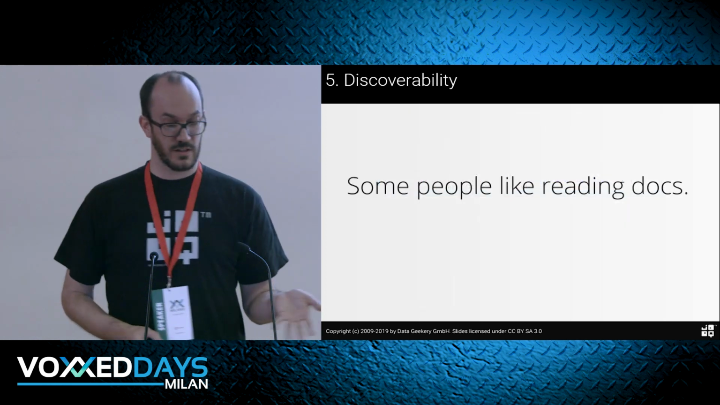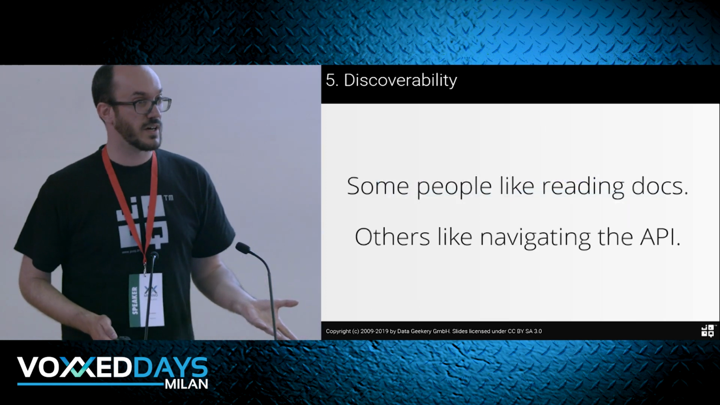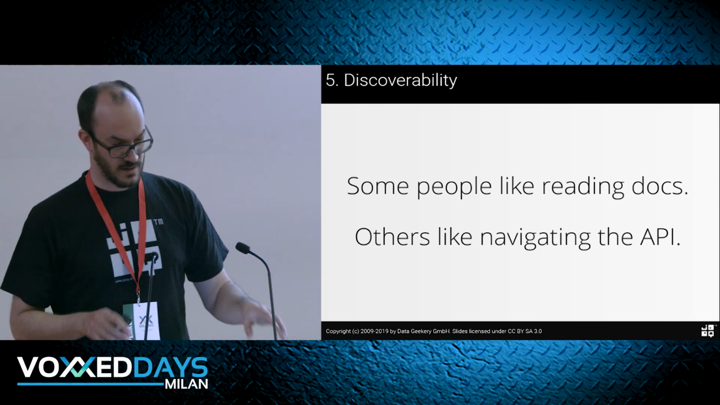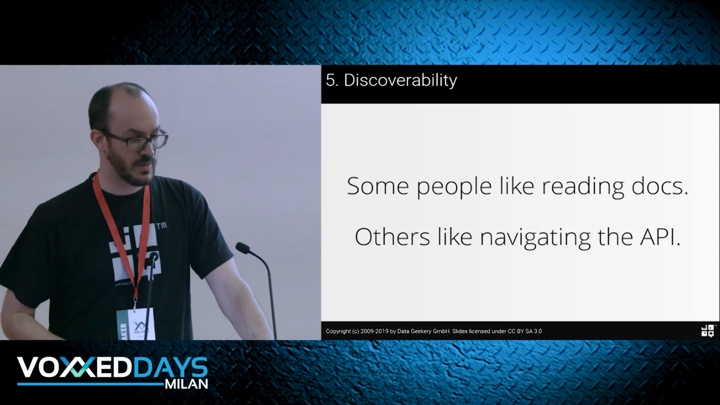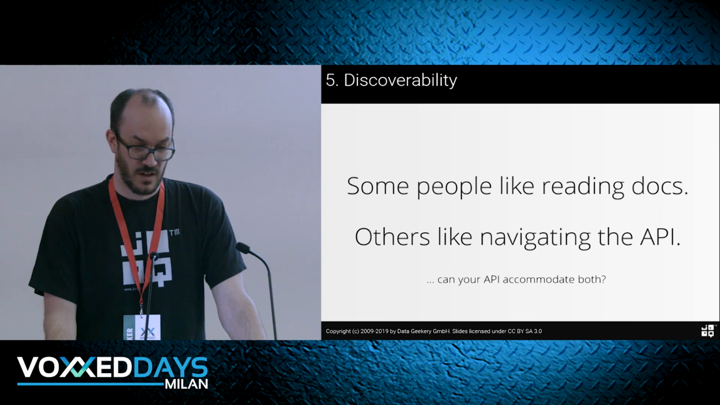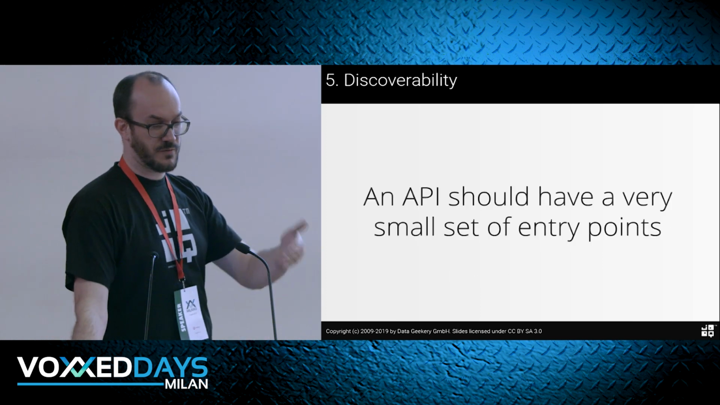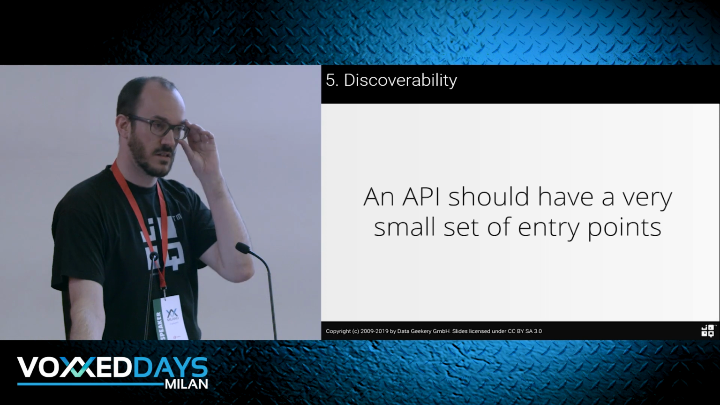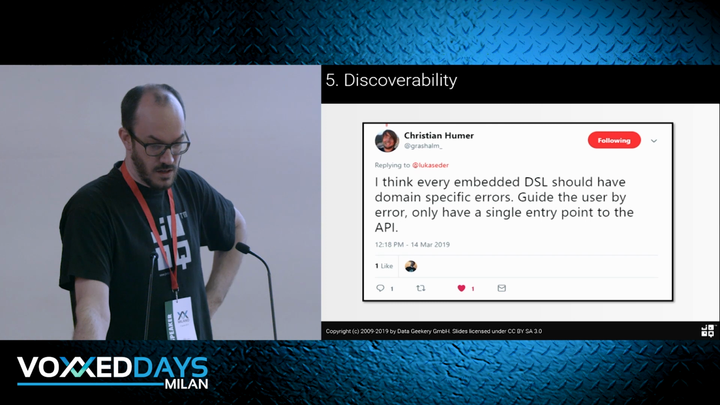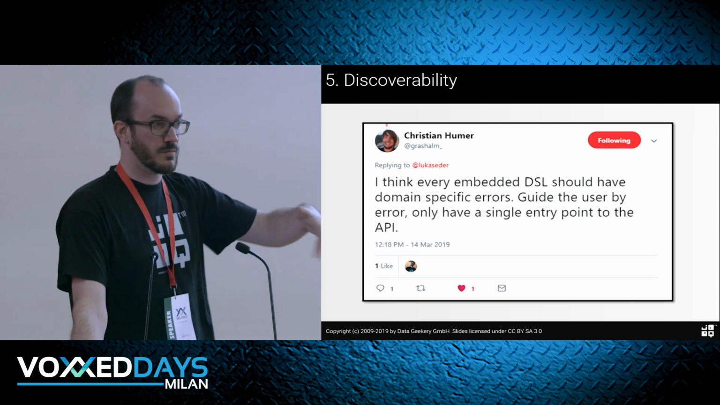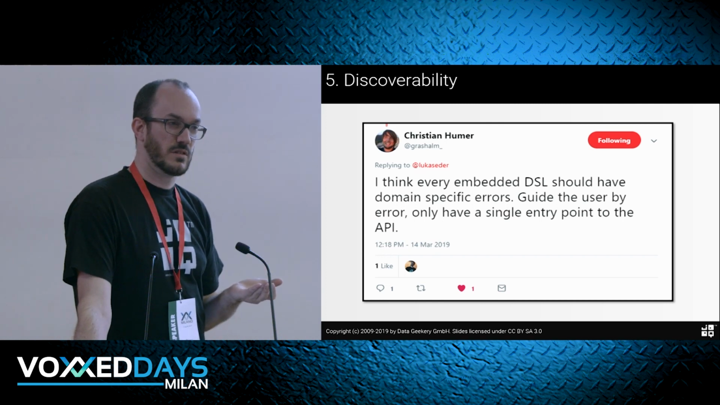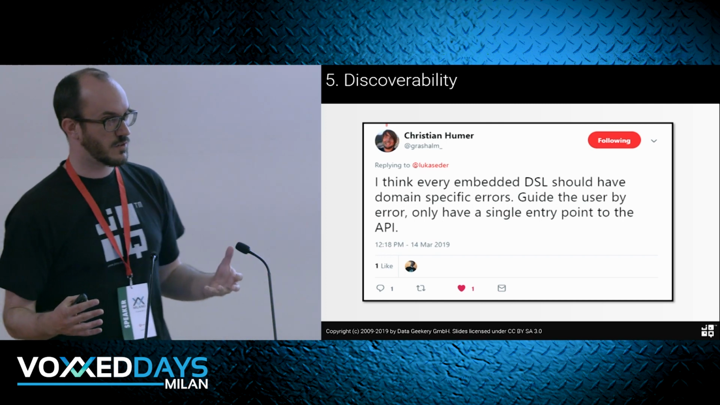So some people like reading docs, others like navigating the API. Both are reasonable things. This is a personal choice at times as well, not just an obviously better way to do it, but your API should accommodate both. That's my opinion. And to achieve that, your API should have a small set of entry points. Here was a discussion with Christian Humer from the Graal team in Zurich. Especially DSLs like Stream or jOOQ should have almost only one entry point, because that's how you guarantee that it's discoverable.